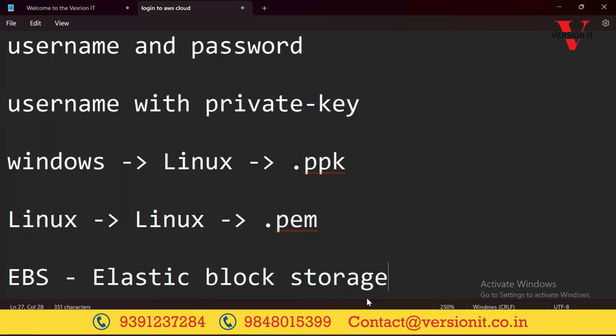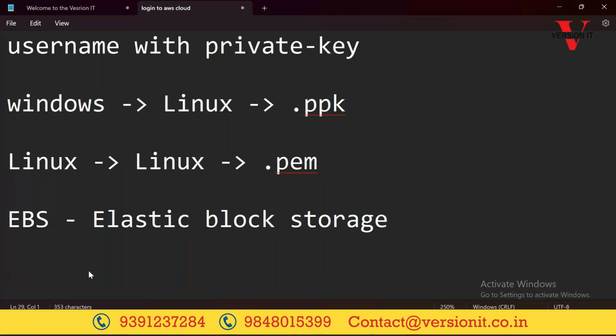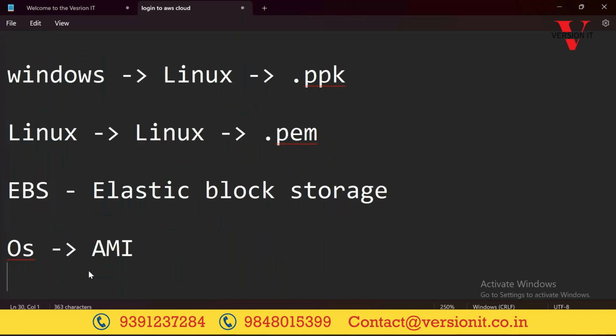No need to worry. We will call them EBS volumes. Hard disk is called EBS. Operating system is called AMI. Network rules are called security groups. Okay, right, Raina? So operating systems are called AMIs, and network rules are called security groups.